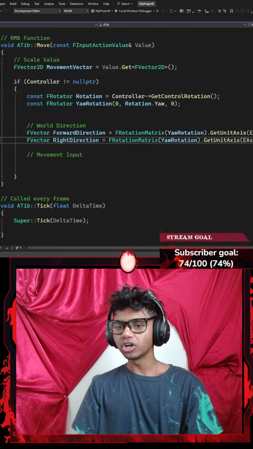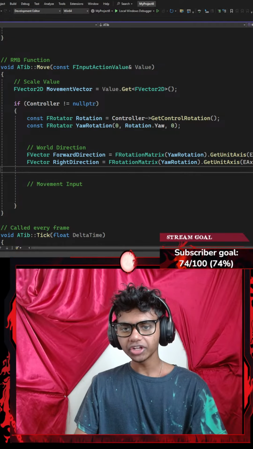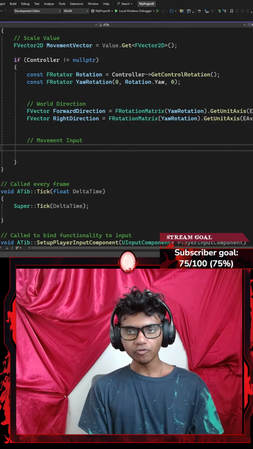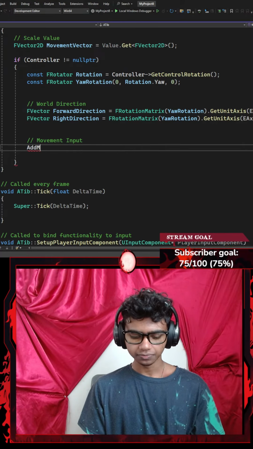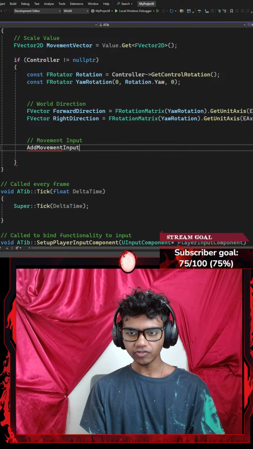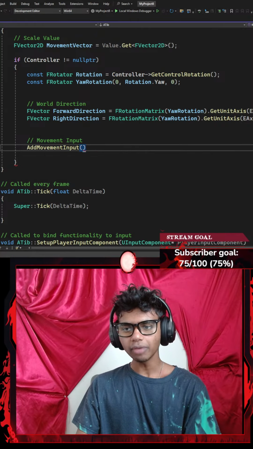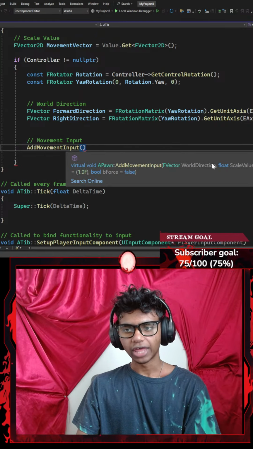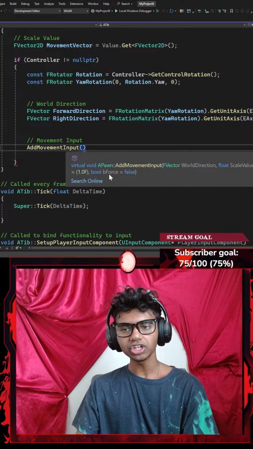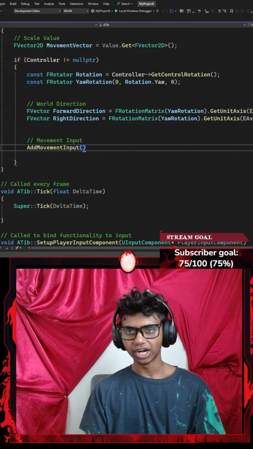There we go. After my wall direction, I'm gonna go ahead and create a movement input. For my movement input, I'm gonna use the add movement input function, which requires 2 parameters. The parameters I was talking about: a wall direction that I created and a scale value that I created. You guys can ignore the B-force. I don't know what that's about.